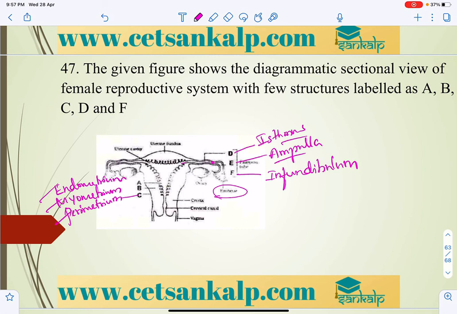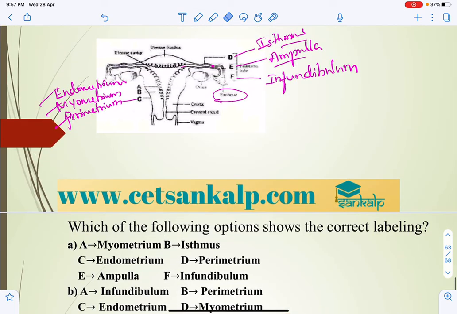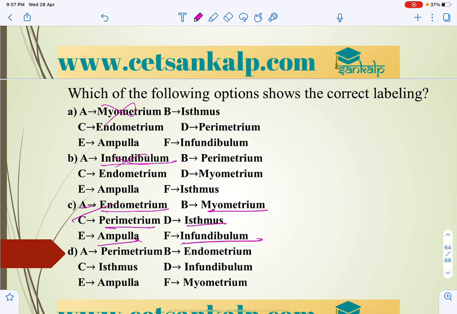Let us select the correct answer. Endometrium, A, correct. B, myometrium. C, perimetrium, that is correct. Isthmus, ampulla, infundibulum. So C is the correct option for this question.